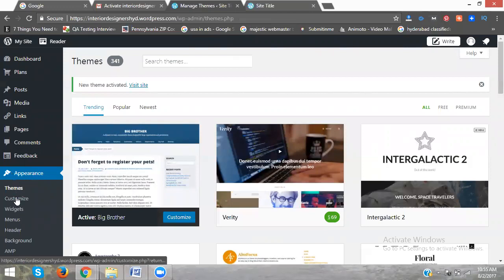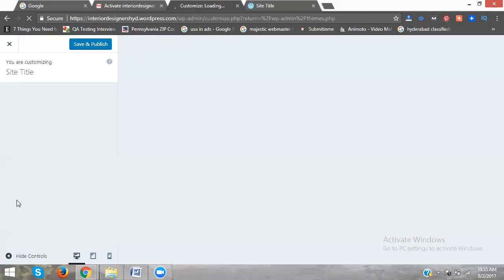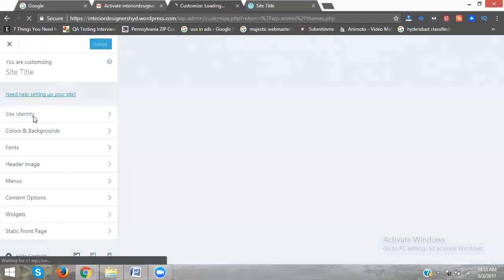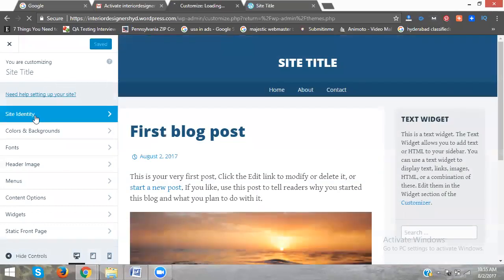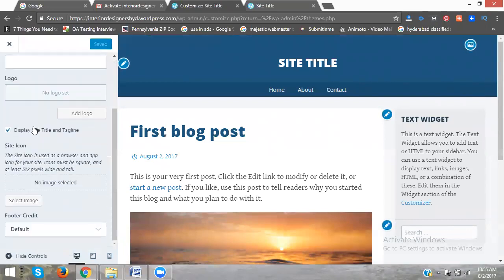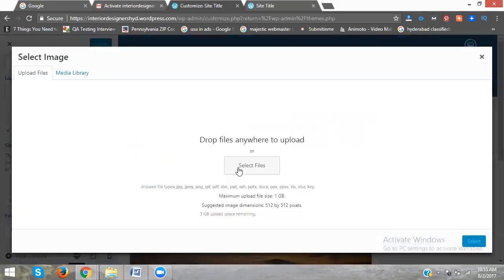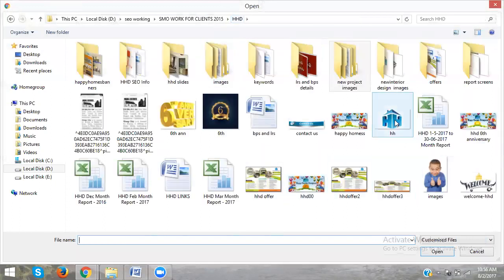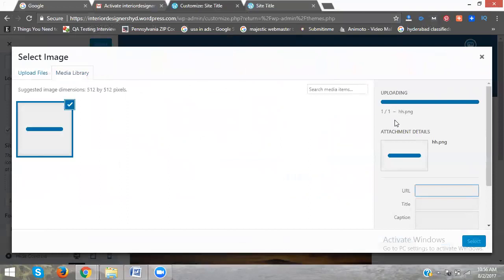In appearance, go to the customize option. In this customize, the option is called site identity. In the site identity, just go down here. What is that? Site icon. Now select an image from your desktop. So the icon will be added.